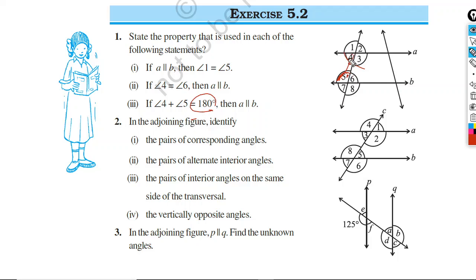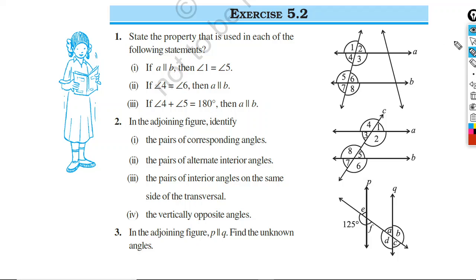So we have a property: if a pair of interior angles on one side of the transversal, their sum is 180, or they are supplementary, then what would be the outcome? A must be parallel to B. So this is the property. You can say alternate interior angle property, or the sum of the interior angles on one side of the transversal property.